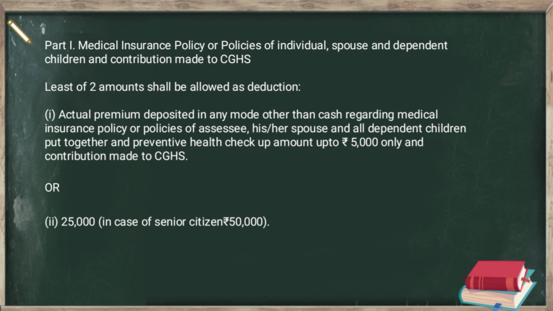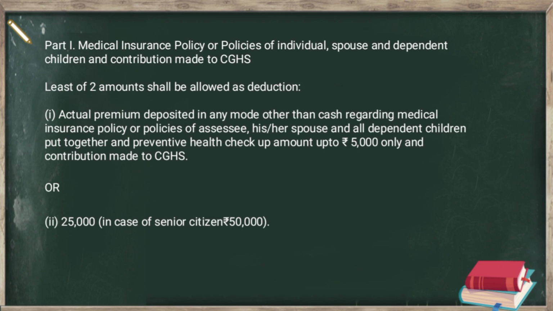First, let's discuss part number 1, which is related to the medical insurance policy of the individual, spouse, and dependent children and contribution made to the central government health scheme.